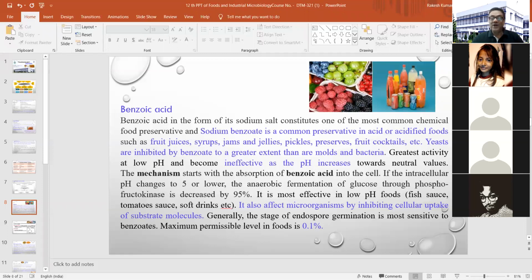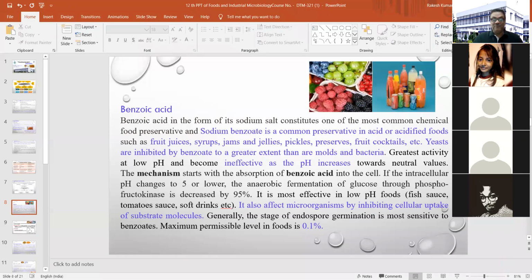And what is the main mode of action of this particular chemical? It also affects microorganisms by inhibiting cellular uptake of substrate molecule. And generally, the stage of endospore germination is the most sensitive to benzoate. And what is the permissible limit?